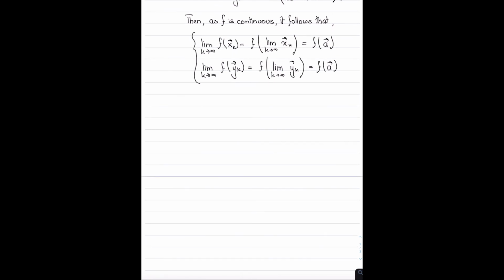And this of course implies that as k tends to infinity, the limit as k approaches infinity of f of x_k minus f of y_k is basically equal to f of A minus f of A, which is equal to the 0 vector.